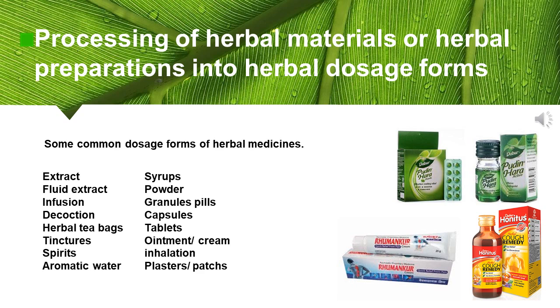I have given some of the dosage forms available: extract, fluid extract, infusion, decoction, herbal tea bags, tinctures, spirits, aromatic water, syrup, powder, granules or pills, capsules, tablets, ointment, cream, inhalations, plasters, patches. These are the dosage forms you can prepare from the herbal materials or herbal preparation.